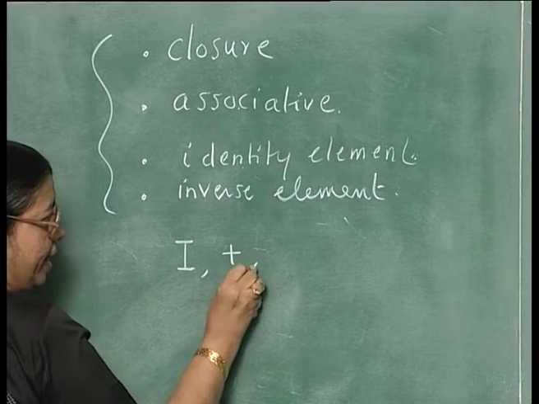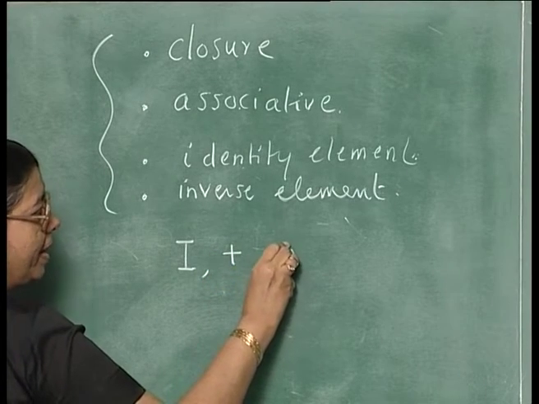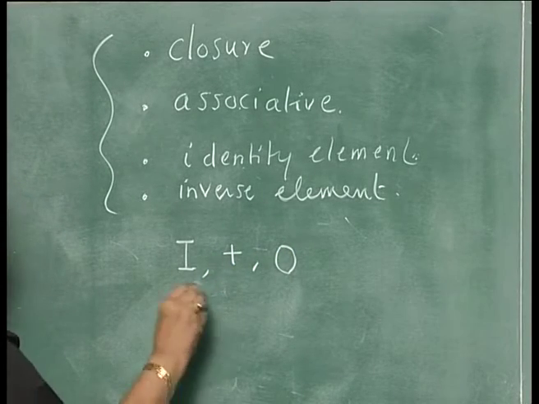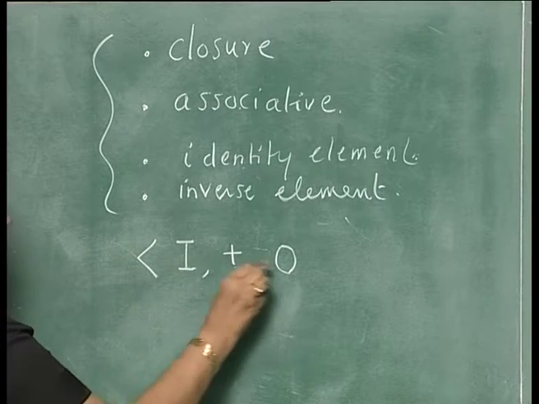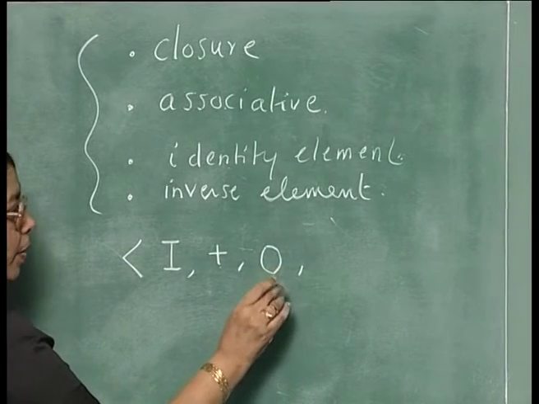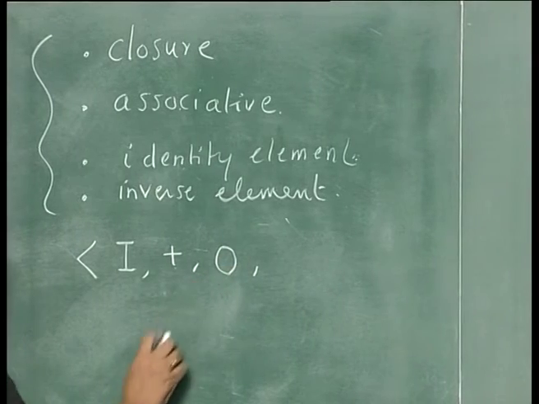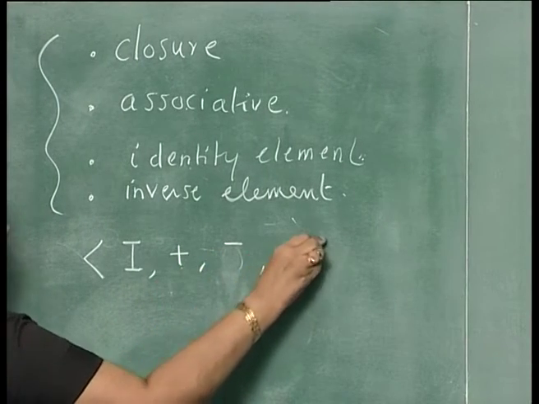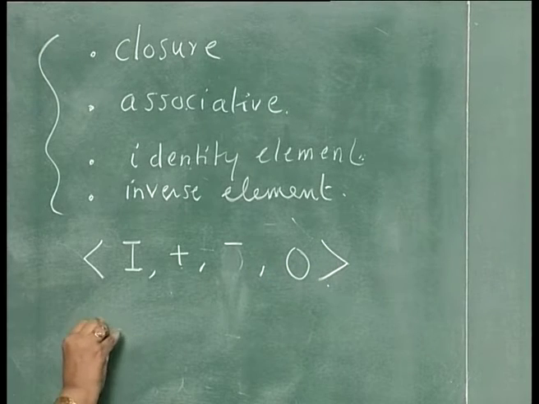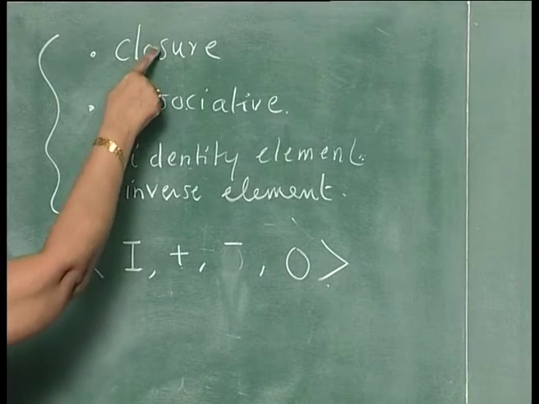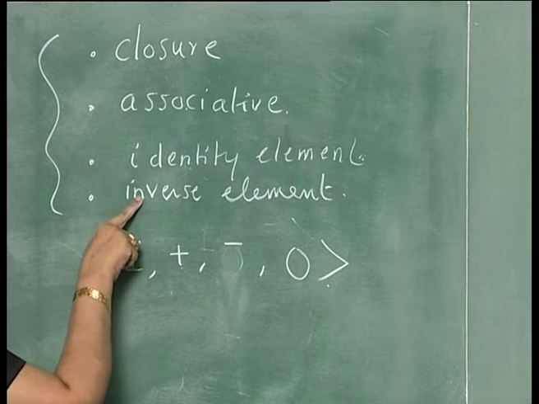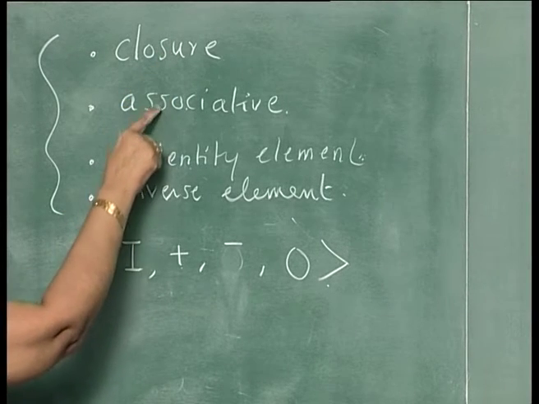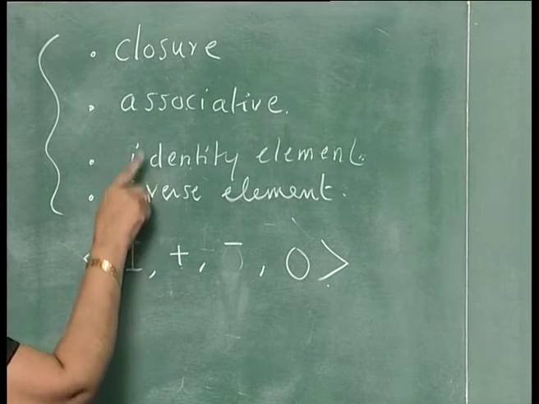then the plus operation. What is the element 0? This is the identity element with respect to addition, and the unary operation is minus x. Usually we write the operation first and then the 0 operation. Let us see whether it is satisfying all the 4 properties.